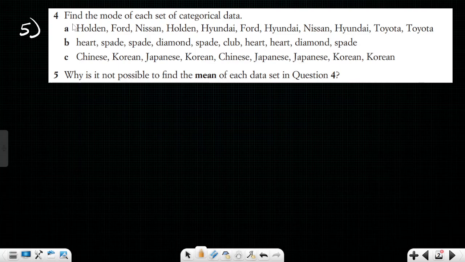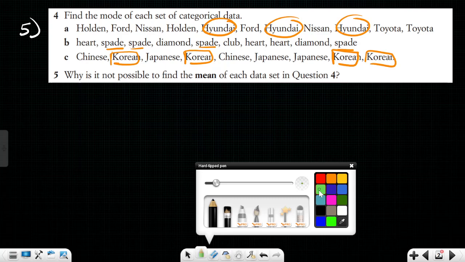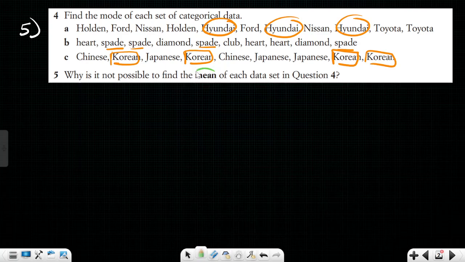In the first data, Hyundai is the mode. In the second data, Spade is the mode. In the third data, Korean is the mode, right? So I thought, why can't we find the mode? Actually we already found it, but he is asking about the mean.